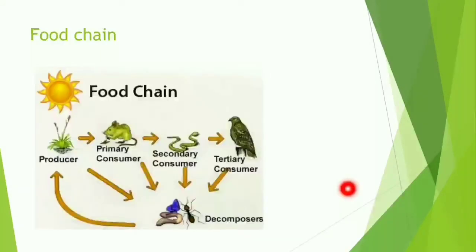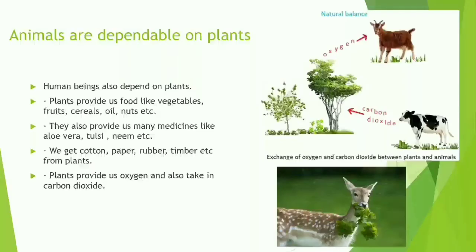Do you remember the decomposers? They eat the dead and decaying parts of all the other consumers. And plants also absorb the nutrients and the minerals that are produced by the decomposers. I hope now it is clear to you that plants and animals are dependent on each other. Let us find out how animals are dependent on plants.